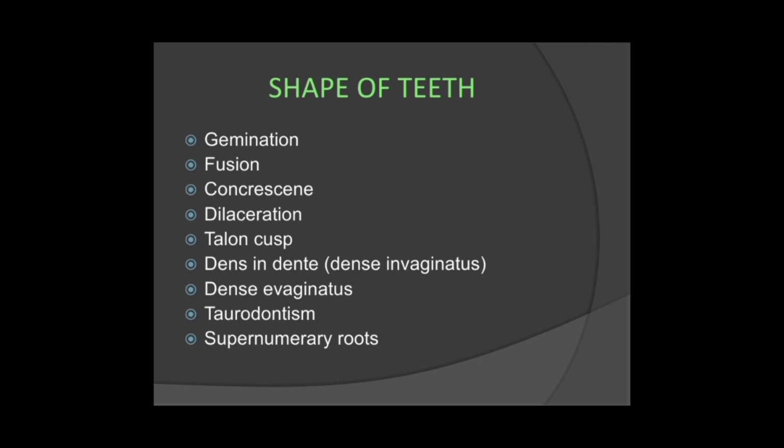If you don't understand these terminologies, whenever I describe them all, then you can understand these disturbances. Just remember these terminologies: gemination, fusion, concrescence, dilaceration, talon cusp, dens invaginatus, dens evaginatus, taurodontism, and the supernumerary roots.